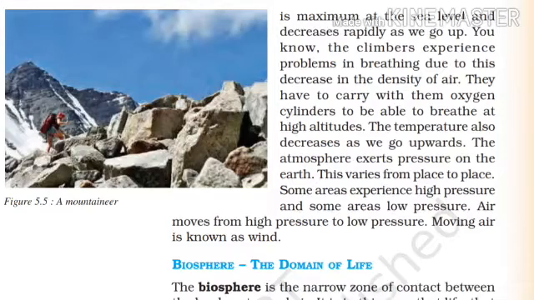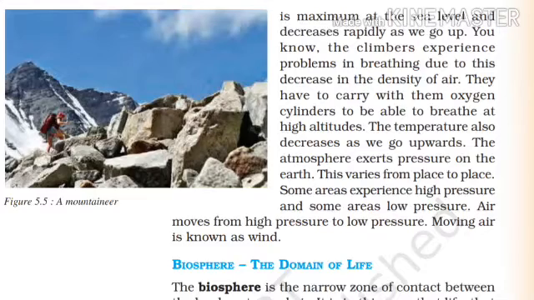Now we come to know about the density. The density of the atmosphere varies with height. It means as we go up to a higher position, the density of the atmosphere varies. It is maximum at sea level and decreases rapidly as we go up.